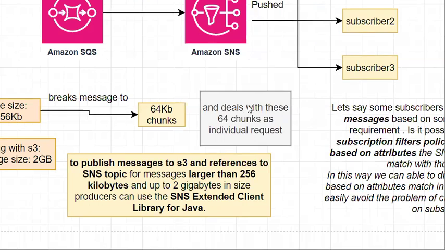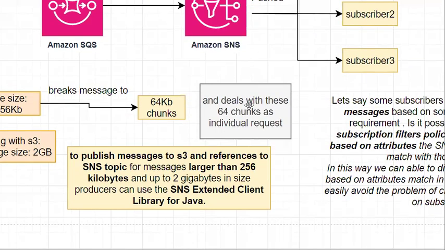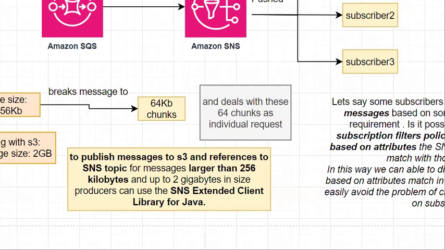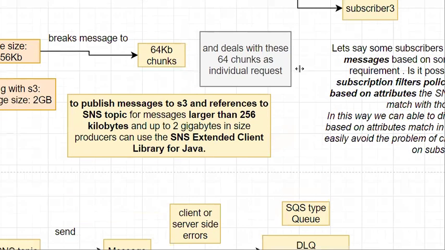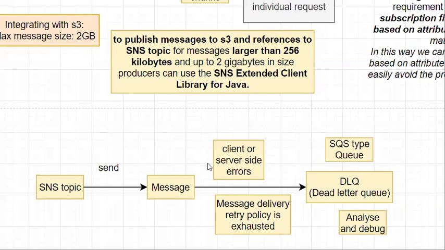Now let's discuss what happens if client-side or server-side errors happen. While your message is being published to your subscribers, what happens if client-side errors or server-side errors occur?